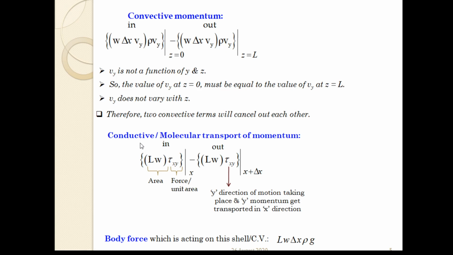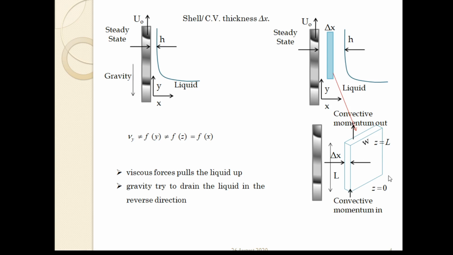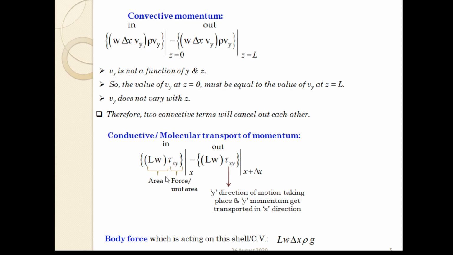Only the molecular transport of momentum due to viscosity, or the conductive transport of momentum due to viscosity, remains. This conductive transport of momentum takes place on the side faces of the control volume, which have area L into W. So LW is the area and tau xy is the force per unit area, that is the shear stress term.